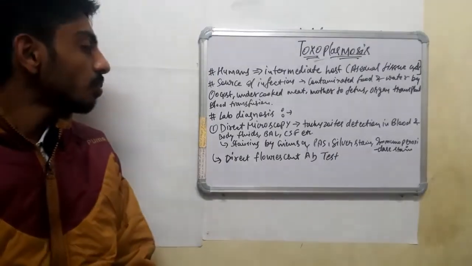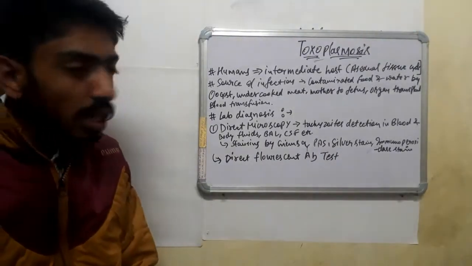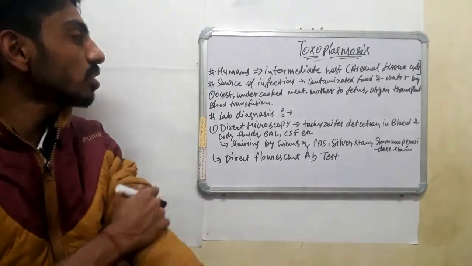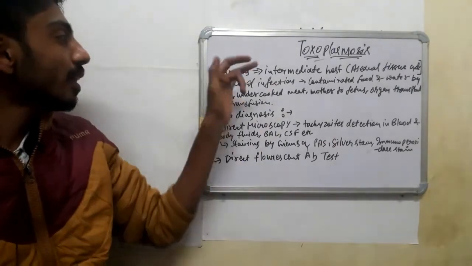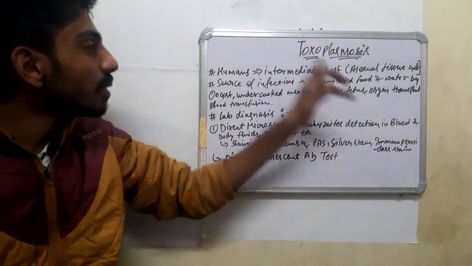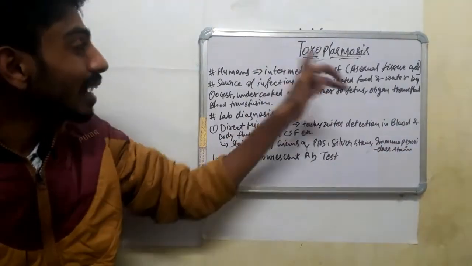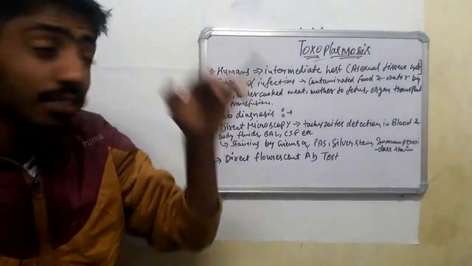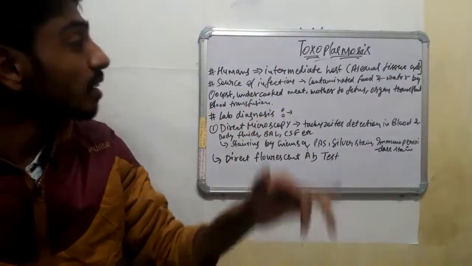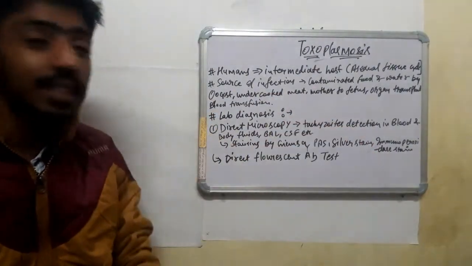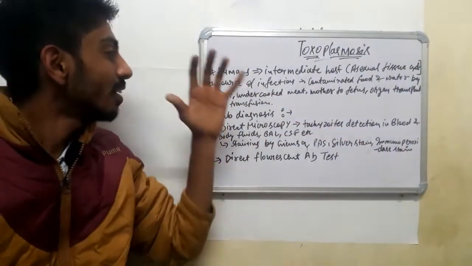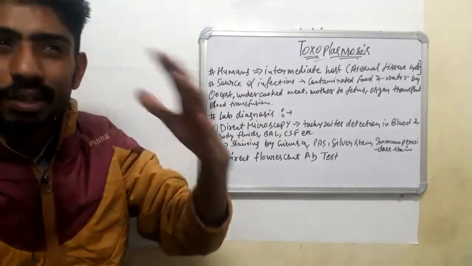So guys, let's come to the lab diagnosis of Toxoplasma. Before that, I would like to inform you that humans act as the intermediate host, and the source of infection is food and water contaminated by oocysts, sometimes undercooked meat like beef.